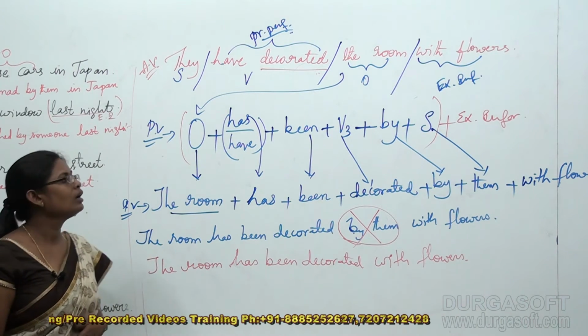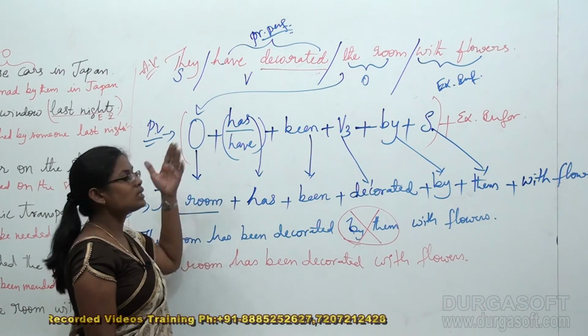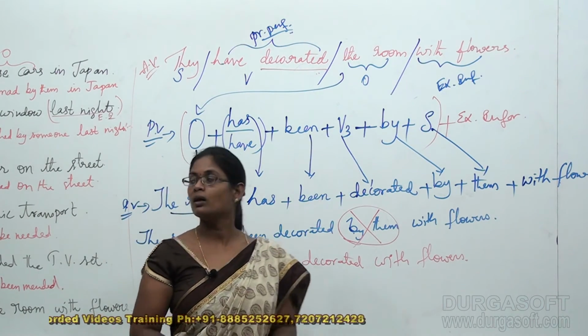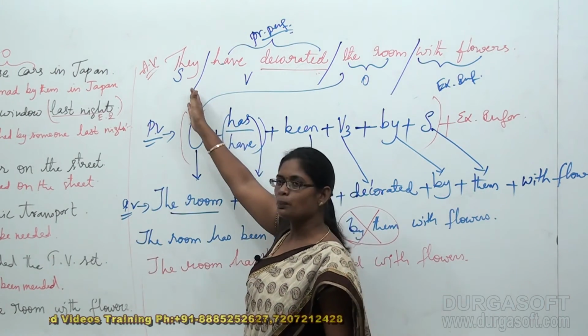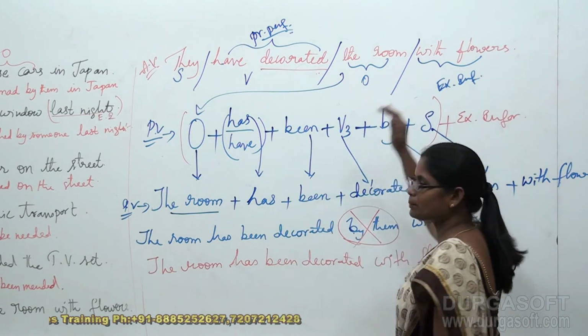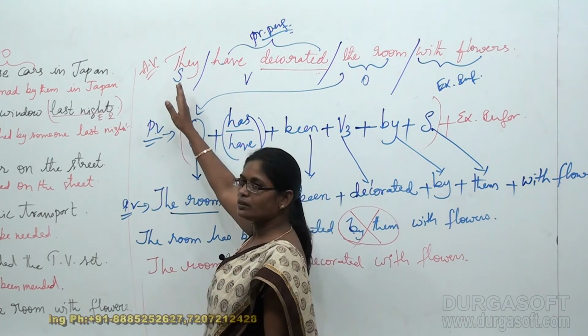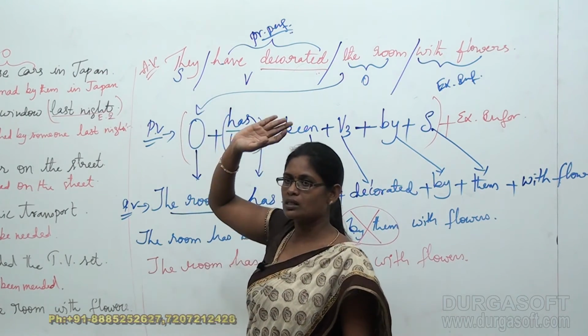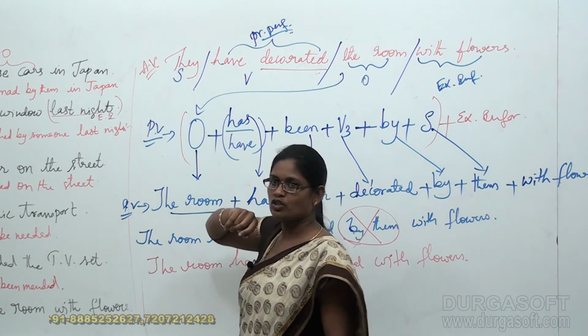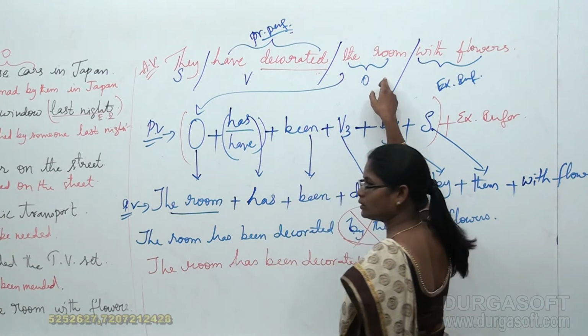Okay students, so now you understood how we got this. Once again we are going to rewind this. This is my provided sentence: They have decorated the room with flowers. From this sentence, I split the structure into subject, verb, object.